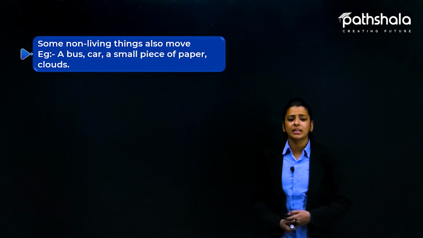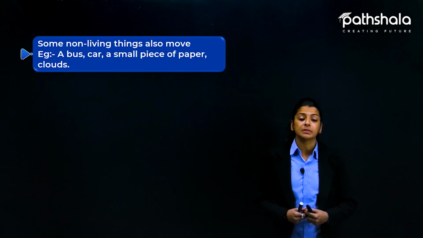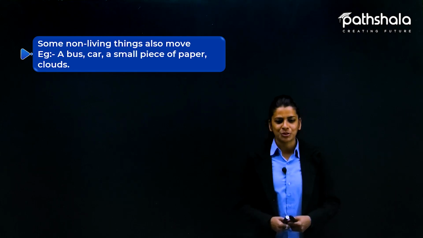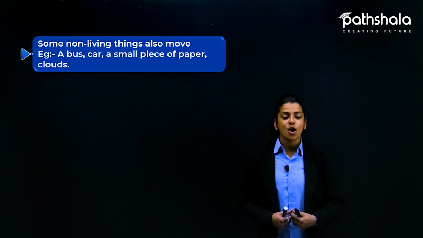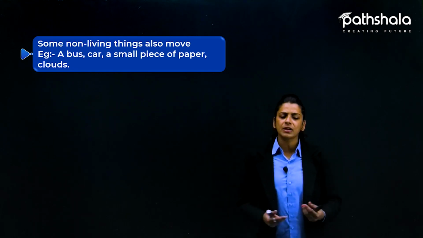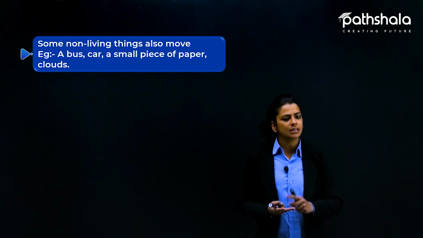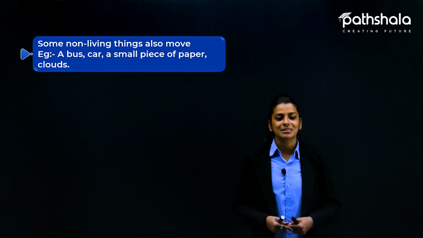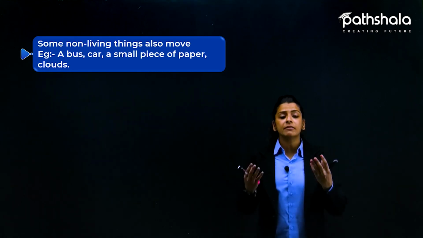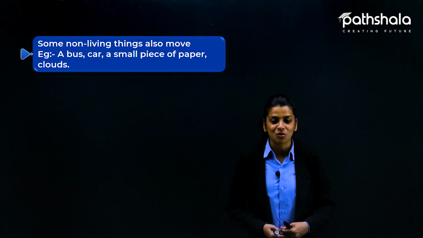The leaves are moving. So that is considered the part of the plant that is moving. Now, some non-living things also move. For example, a bus, a car, a small piece of paper, clouds. We have seen that a car is moving on the road, or a cloud is moving in the sky, or a piece of paper is also moving sometimes. But how do these move? Because the car, bus, piece of paper and clouds are non-living things. So how are they moving? Because we have read here that living things can move from one place to another place, but what about the bus, car, small piece of paper?